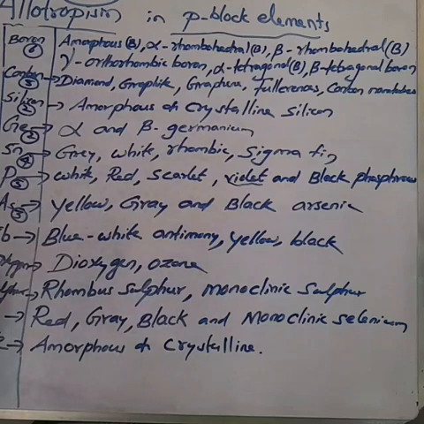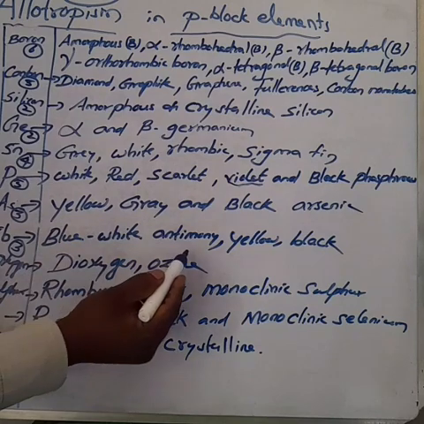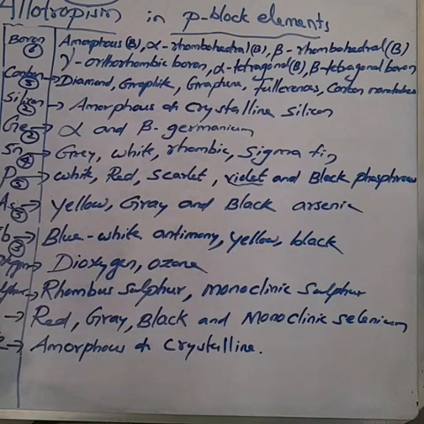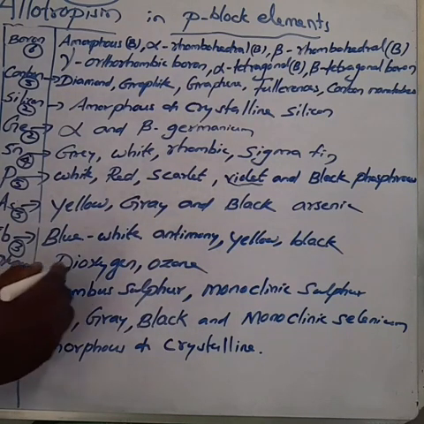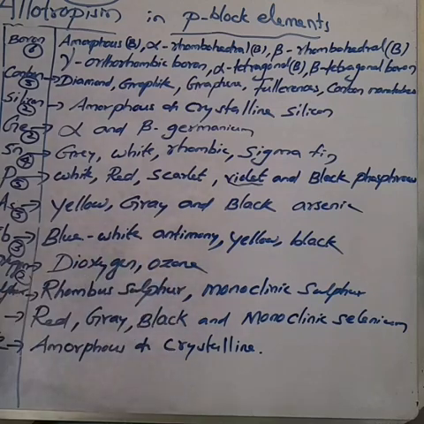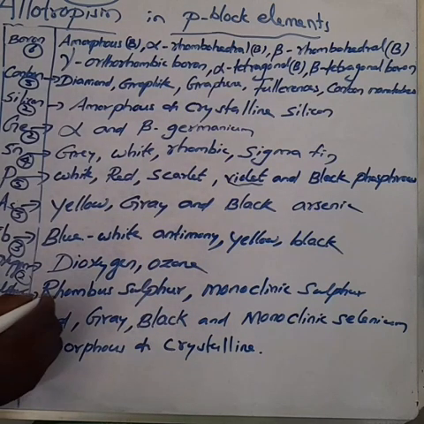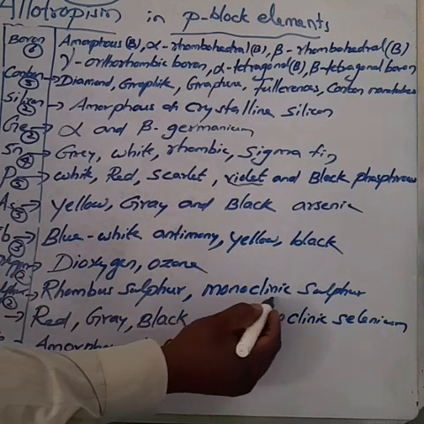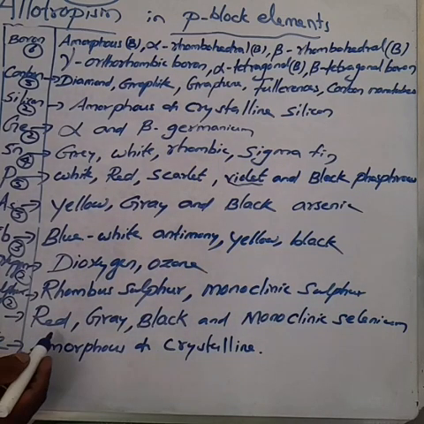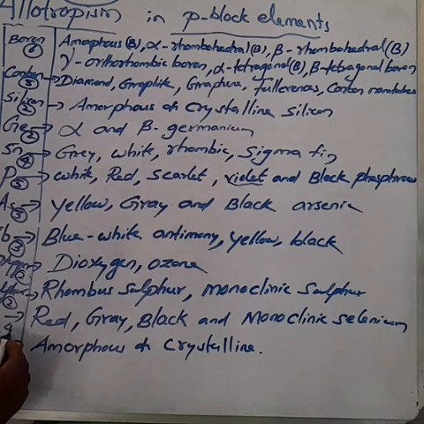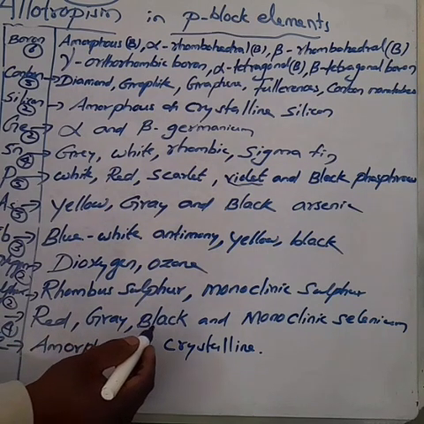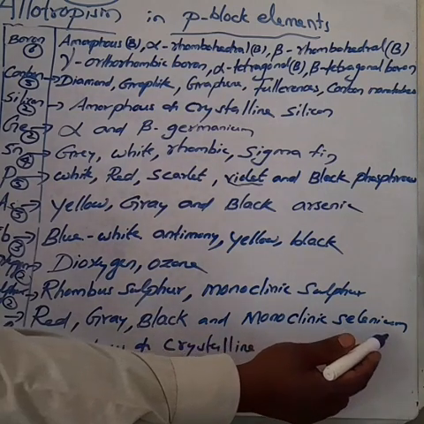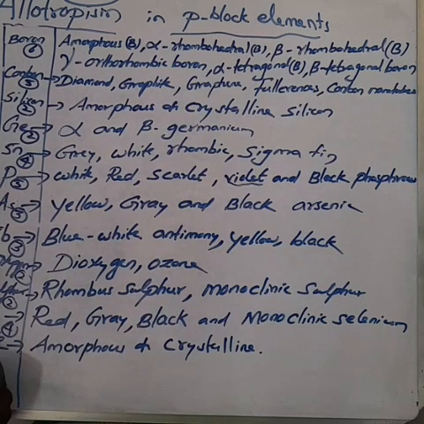Antimony exists in 3 allotropic forms: blue-white antimony, yellow and black. Oxygen exists in two forms: dioxygen and ozone. Sulfur exists in two forms: rhombic sulfur and monoclinic sulfur. Selenium exists in four allotropic forms: red selenium, grey selenium, black selenium, and monoclinic selenium. Tellurium exists in two forms: amorphous and crystalline.